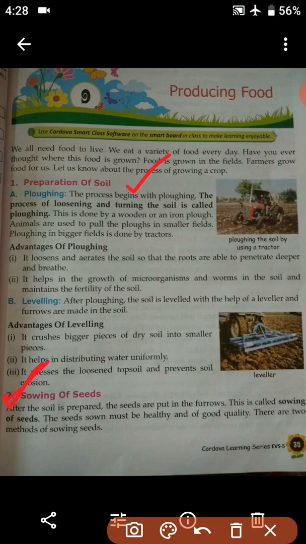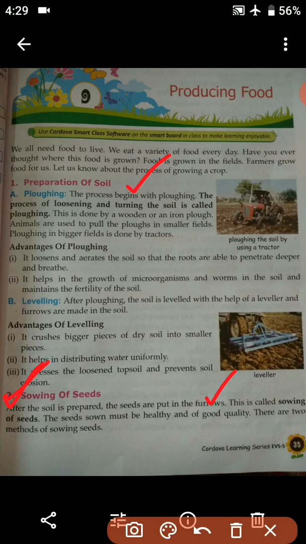So after the soil is prepared, the seeds are put in the furrows. So students, at first we need to prepare the soil, and then the seeds are put in the furrows. This is called sowing. A furrow is a piece of land that we have prepared for the process of growing a crop. When the seeds are put inside the furrows, that is known as sowing.